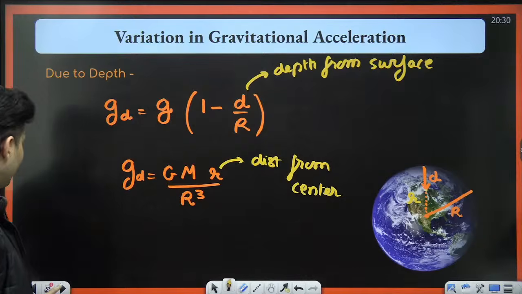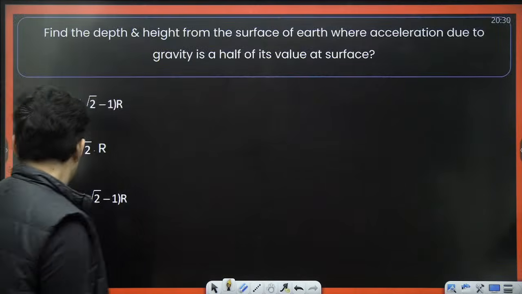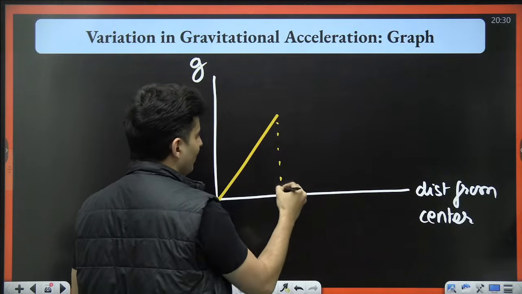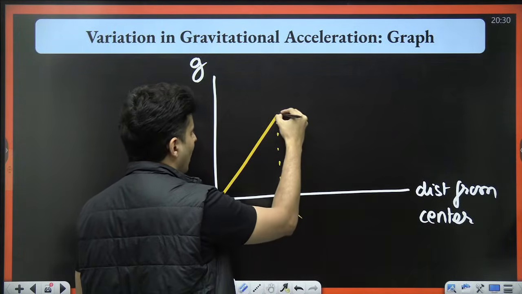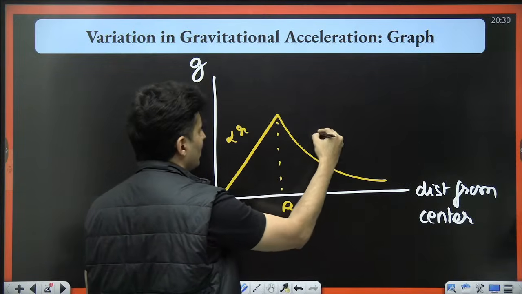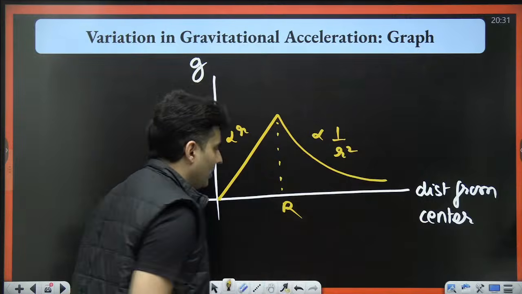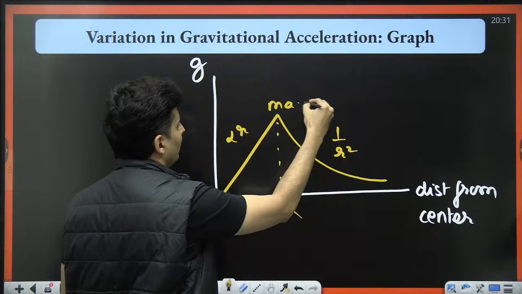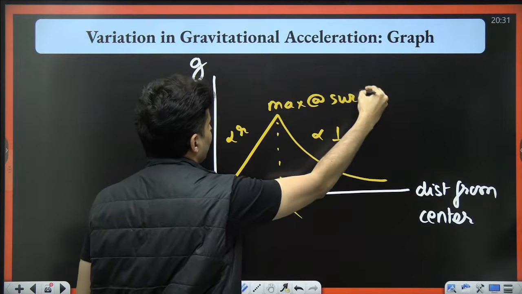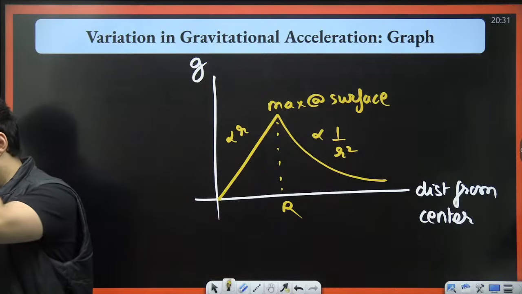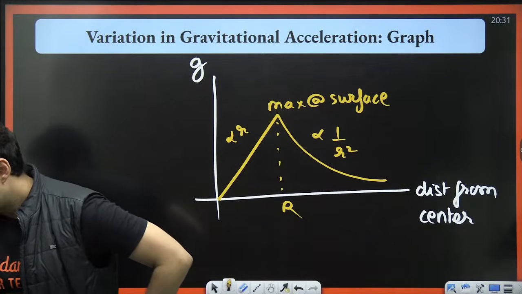So the graph will look like a straight line, and as soon as you reach the surface, it is maximum. After that, it is inversely proportional to r square. So directly proportional to r inside and inversely proportional to r square outside. That's how the graph looks. In fact, it is maximum at the surface of the planet.